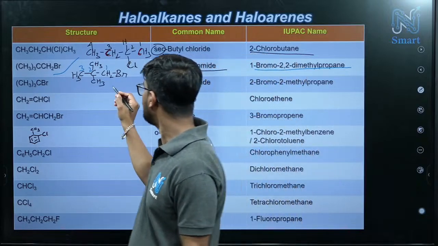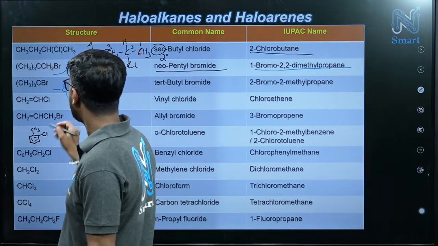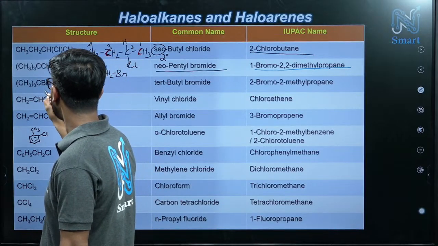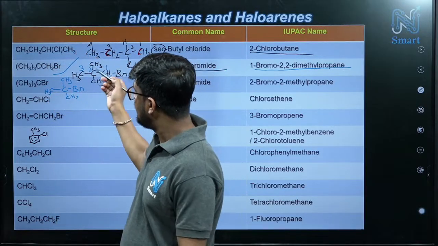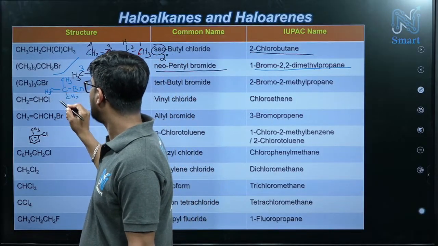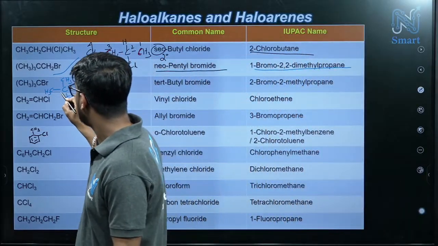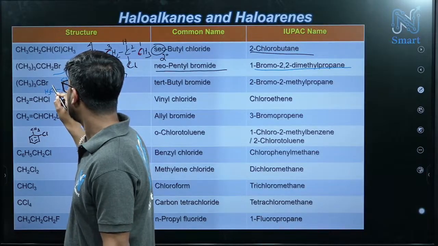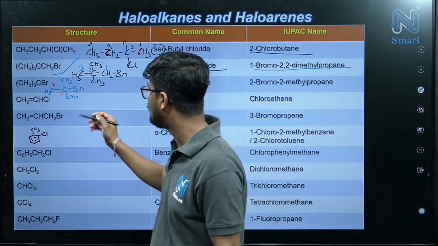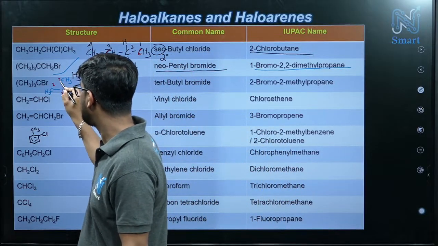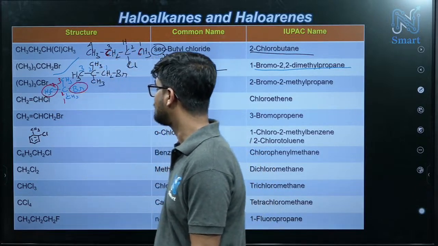Next one. So this carbon directly Br, and here we have 3 carbon, right? CH3, CH3 and CH3. So in this case, if you give name, one central carbon is having first number, and if you put 2 here, then we are getting maximum number 2, but that's not the case. We have to get maximum number. So if you put this is 1, this is 2 and this is 3, yes, we are getting longest chain in this way, and this 2 will be your substituent, correct?